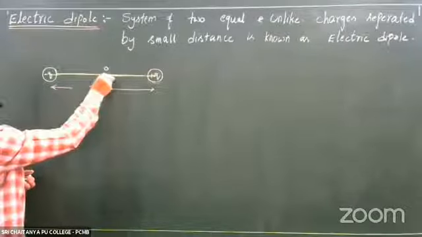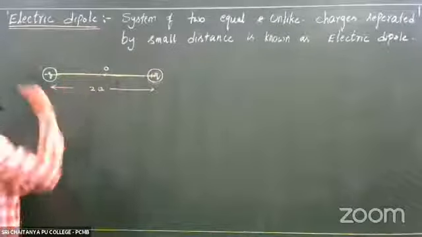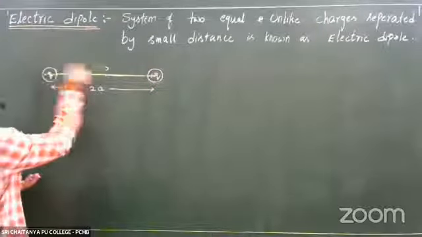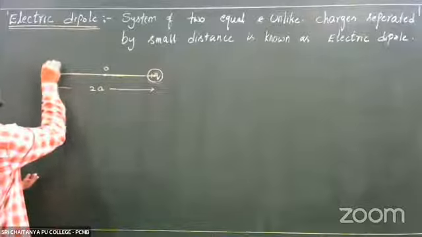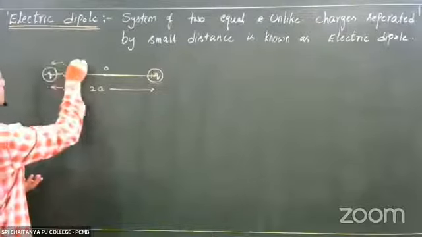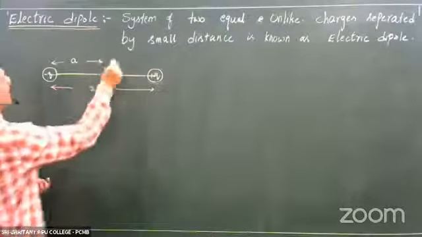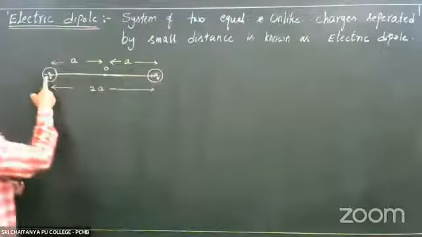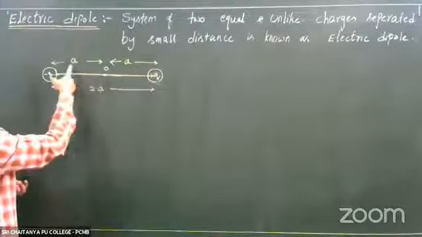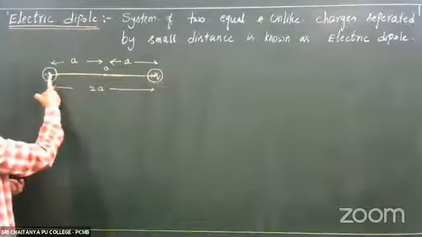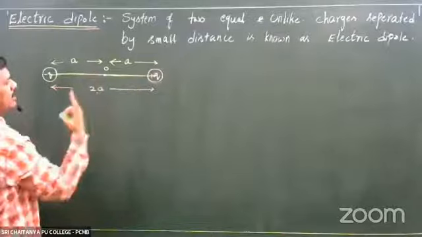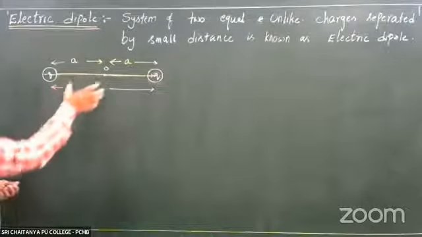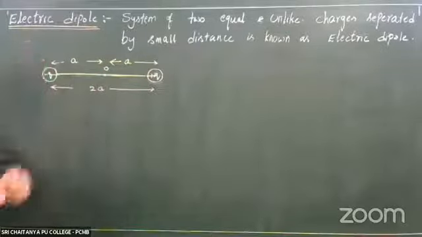And O is the center of the dipole. From each charge to the center, distance is a. From this charge to this charge, distance is 2a, right? This configuration, you call it as an electric dipole.